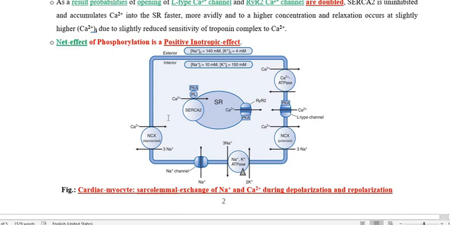So in a nutshell, the phosphodiesterase enzyme inhibitors inhibit the degradation of cyclic AMP, and cyclic AMP is going to act on protein kinase A, and as a net result the calcium level inside the cytoplasm increases, which is finally responsible for increasing the force of contraction of the myocardium. So this way I have mentioned the mechanism of action of the two drugs, but here we are mainly concerned with one, that is the cardiac glycoside.